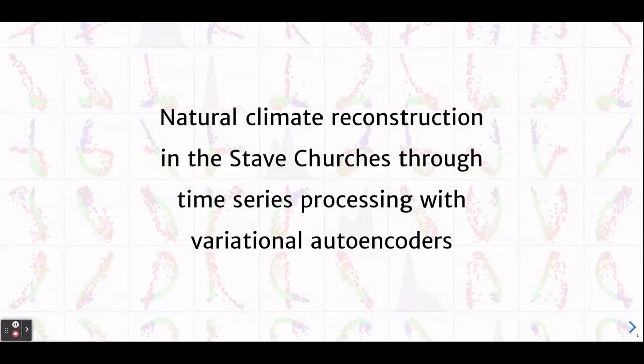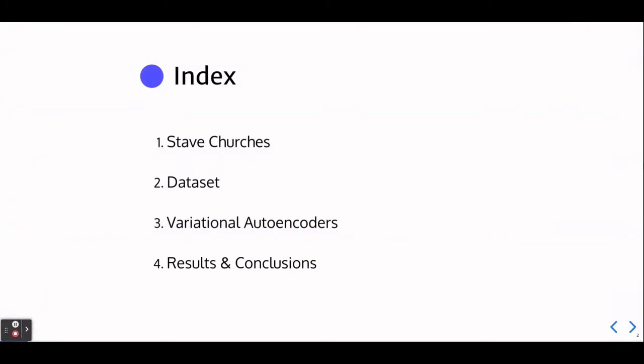The title of our work is Natural Climate Reconstruction in the Stave Churches through time series processing with variational autoencoders. In this presentation, we firstly spend a couple of words talking about Stave Churches, and then we will move on to talk about the dataset we had and the choices we made about it. We will then present variational autoencoders and the particular implementation we exploited for our purposes. Finally, we will talk about the results we got and conclusions.